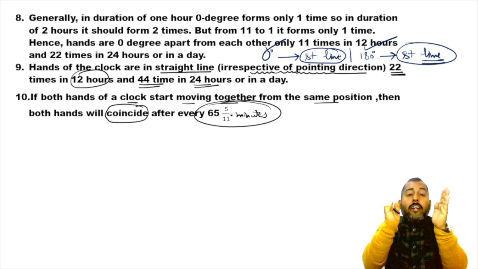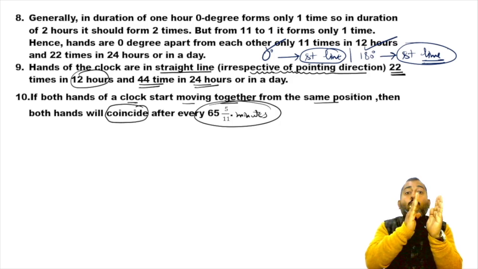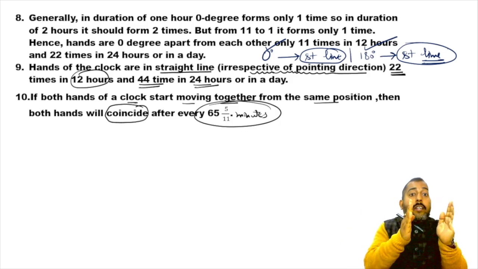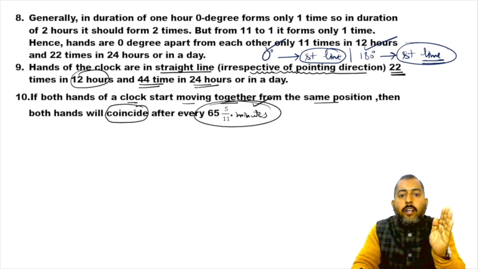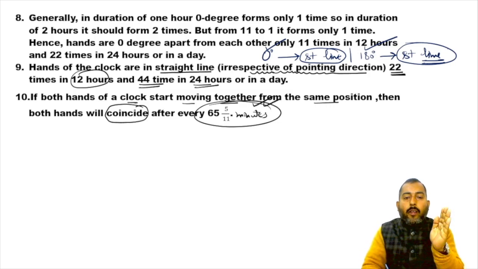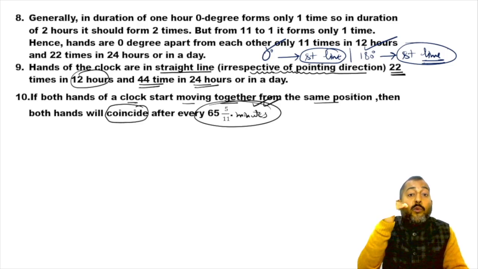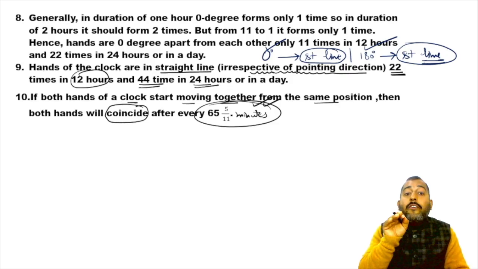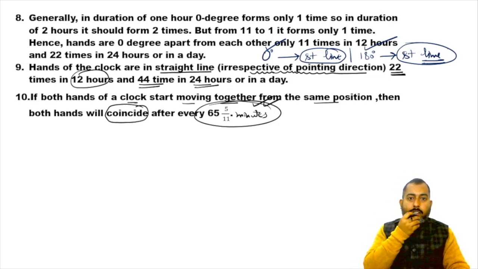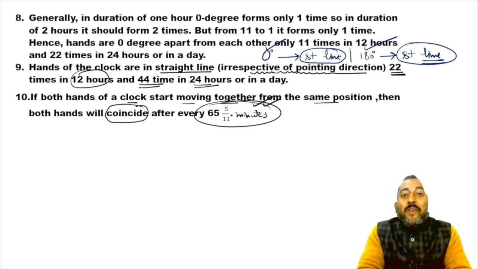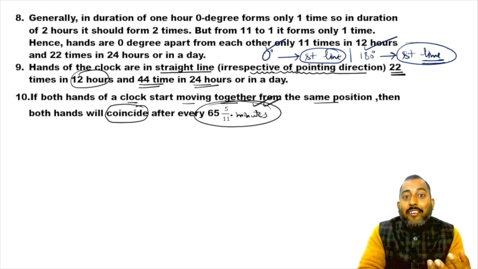The time period between two consecutive coincidences in the right clock is this much, 65 5 by 11 minutes. Okay, so I hope you are a little bit fascinated towards clocks now.